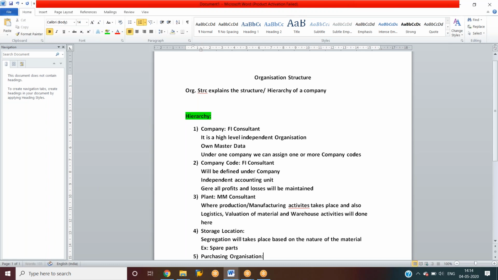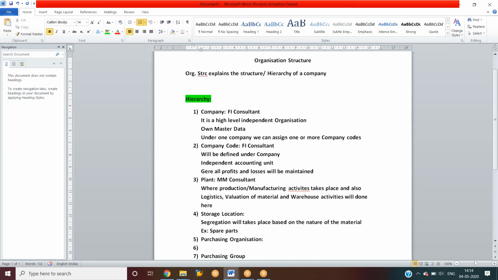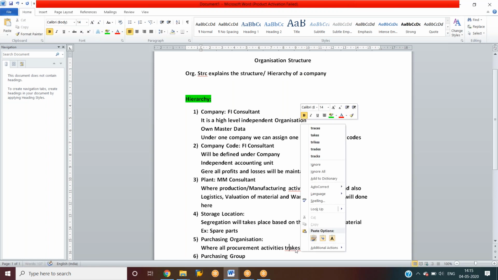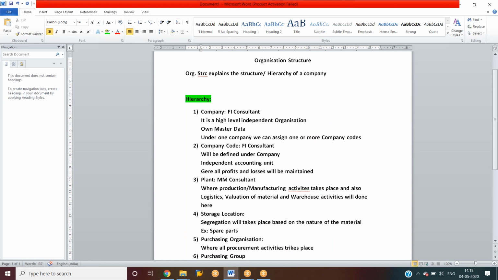So next topic is purchasing organization. So what is a purchasing organization? It is where all the procurement activities take place.